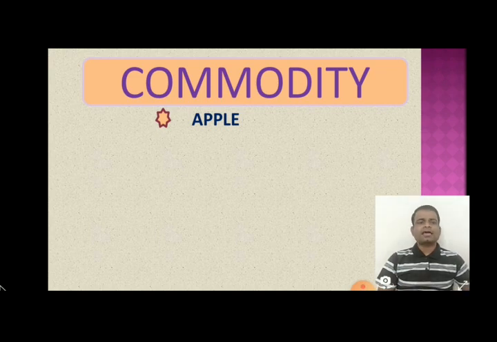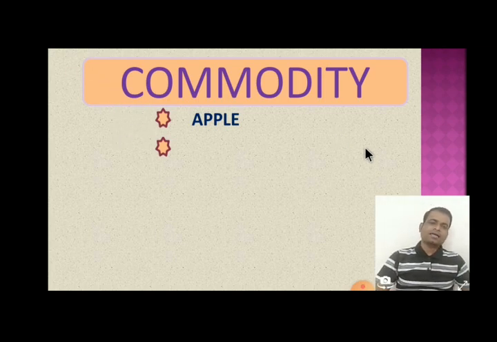Whenever we eat an apple, whenever we consume an apple, then our want can be satisfied. In another word, we can say that an apple has power to satisfy the wants of a hungry person. That power in the apple is called utility in economic analysis.